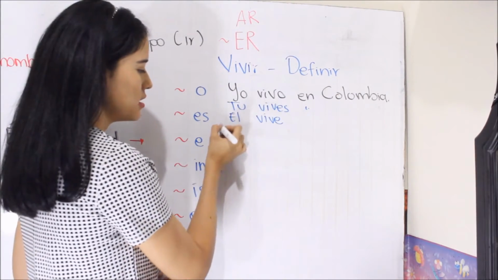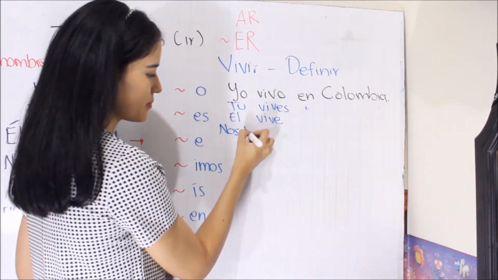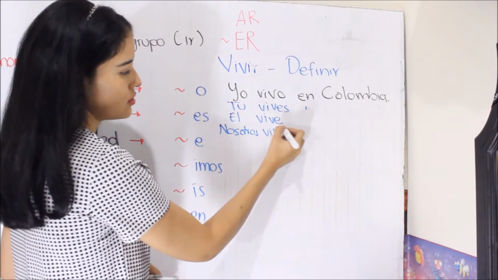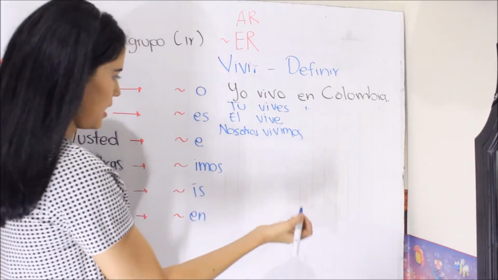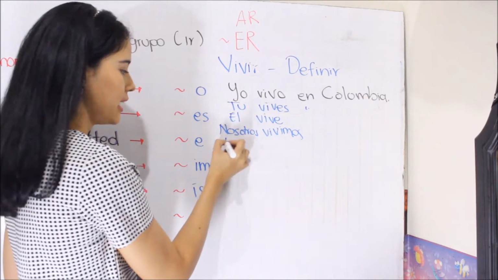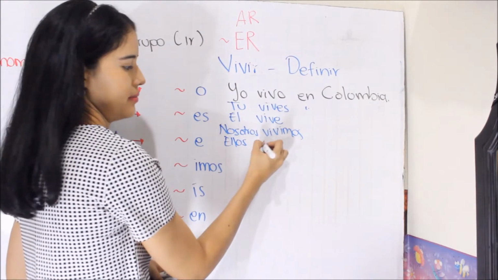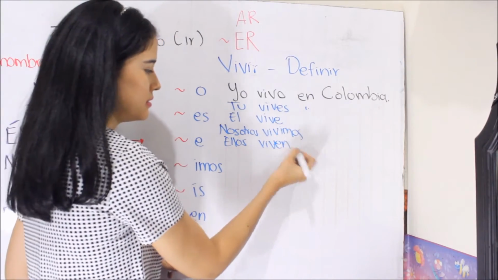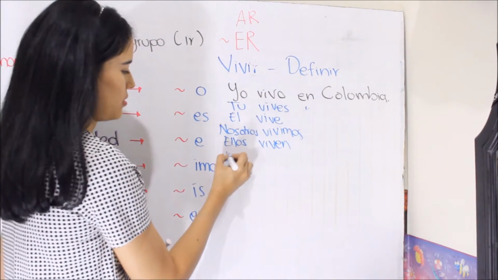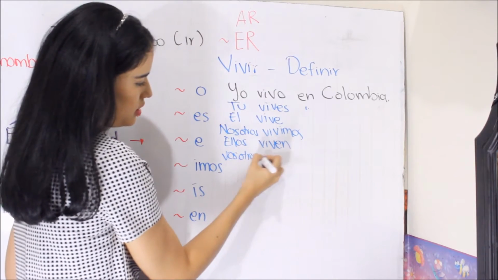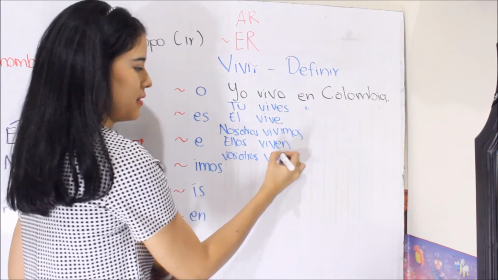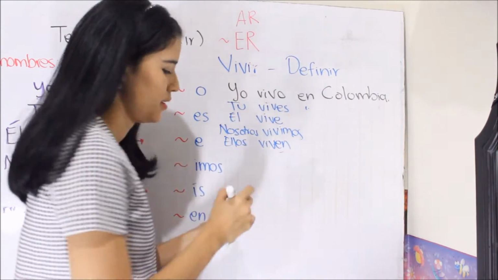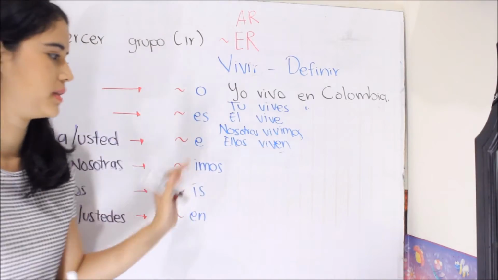Nosotros, nosotras: nosotros vivimos. Ellos, ellas, ustedes: viven. They live. And vosotros: vosotros vivís. I think that. Well, I don't know, we don't use that in our Spanish here.